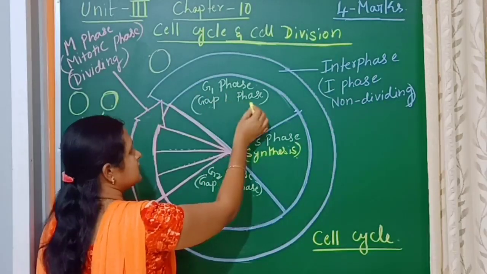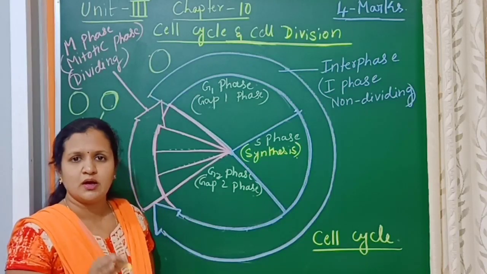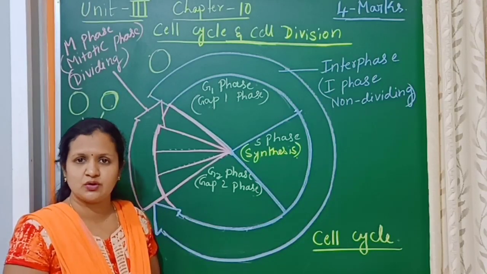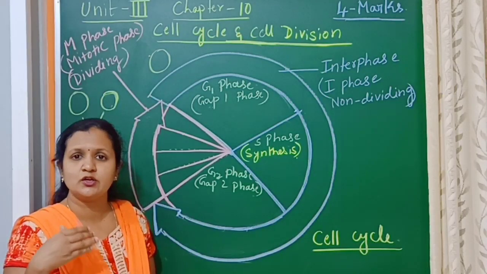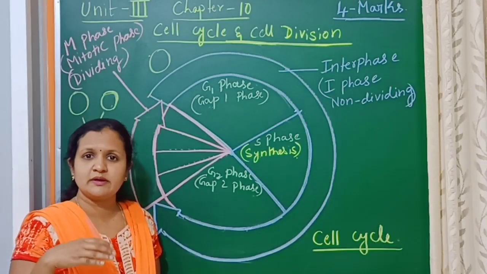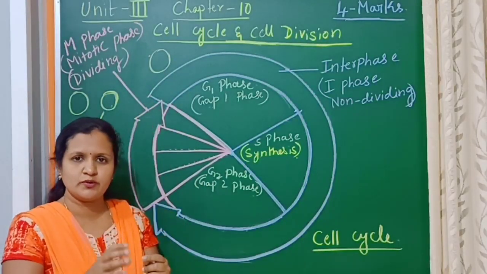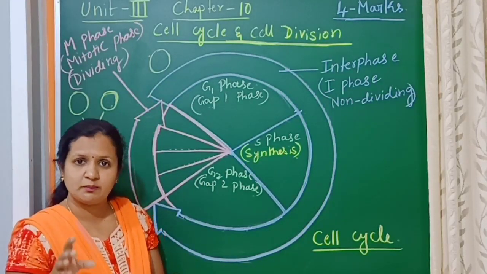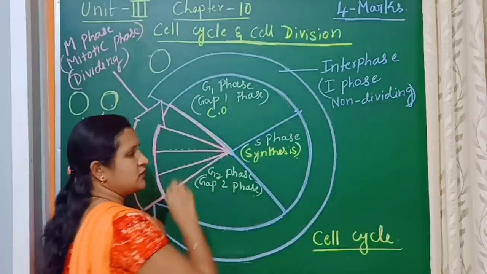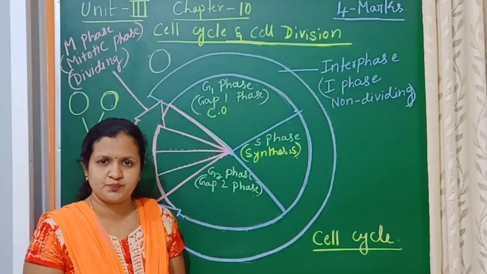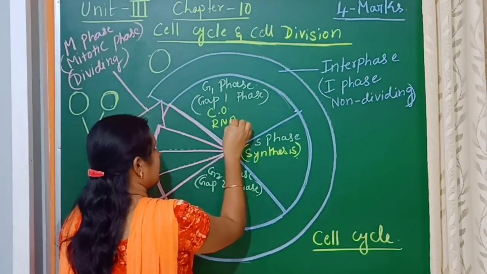In the G1 phase, that is gap 1 phase, the growth will continue, and cells will be metabolically active. The cell organelles, like mitochondria, endoplasmic reticulum, Golgi apparatus, etc., are going to get duplicated. This means their number will increase, because when the cell divides into 2 daughter cells, the components have to be equally distributed. For that purpose, some of the cell organelles are going to get duplicated. Along with that, the RNA and proteins